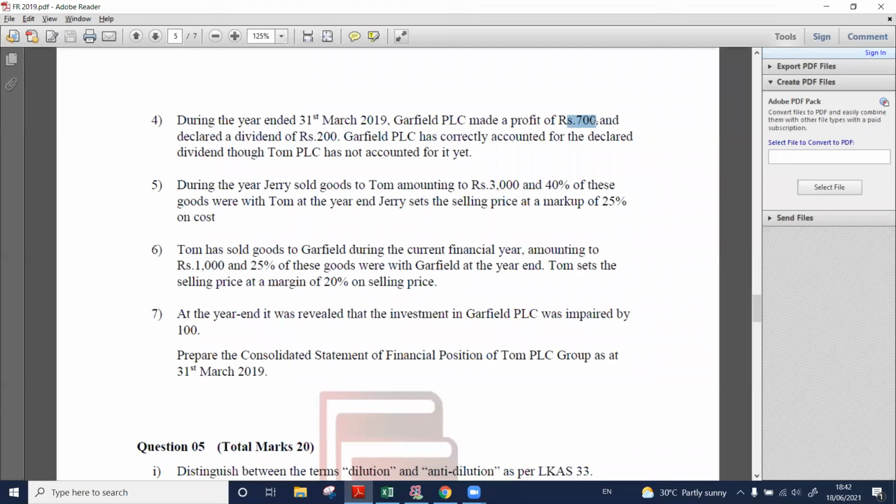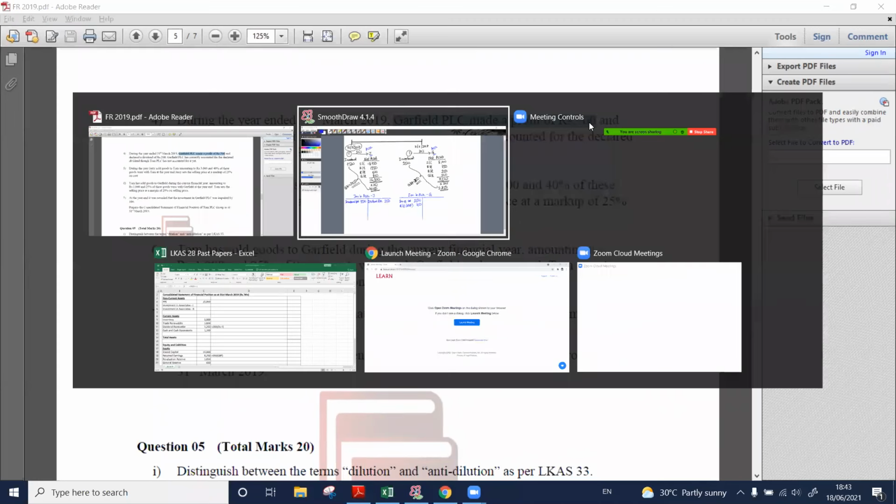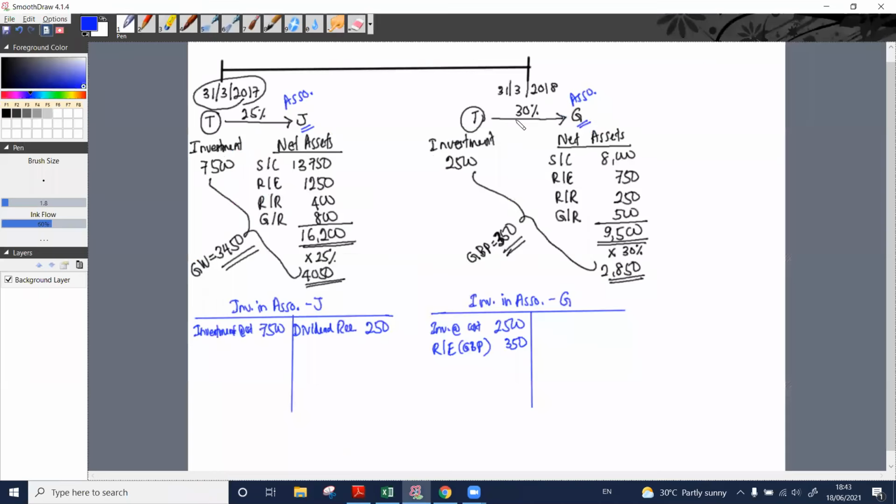This 700 is the profit our associate has made, so we cannot bring the whole 700 into our accounts. We can take only a percentage of it. This is the profit made by Garfield PLC, 700. Out of this 700, what is the amount belonging to us? What is our share of profit? Yes, 30%. 30% into 700 is 210.